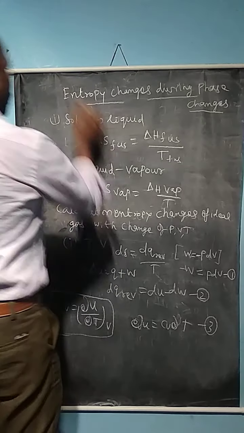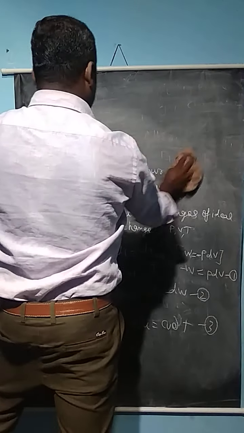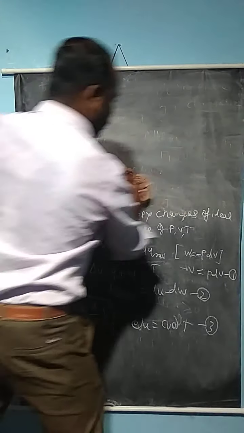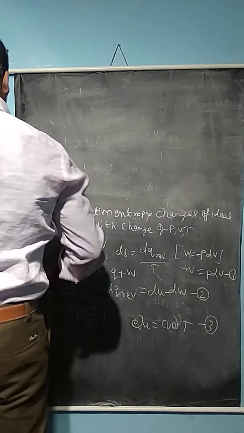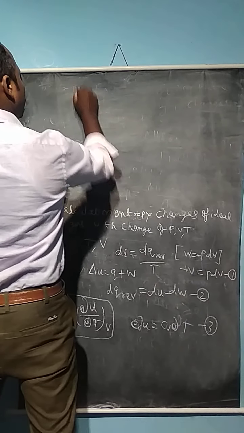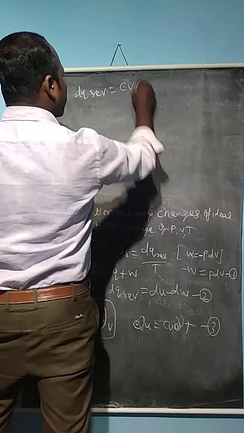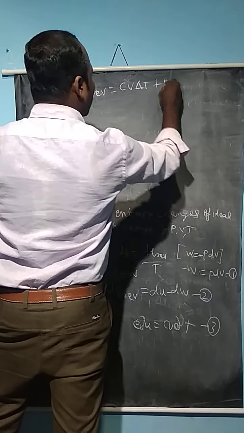What is the equation? We can get dq reversible is equal to Cv dT plus P dV,